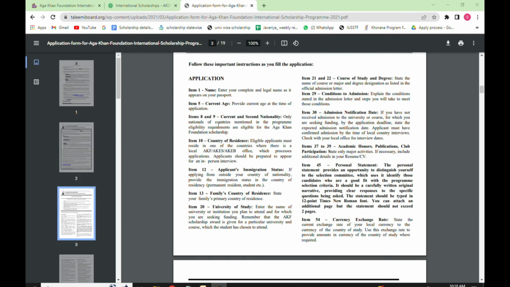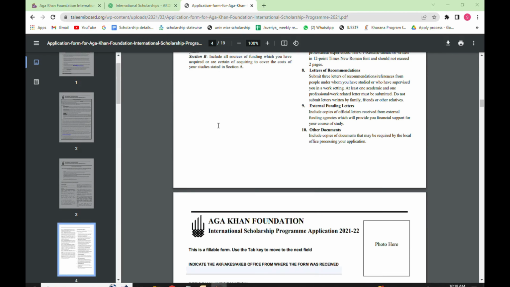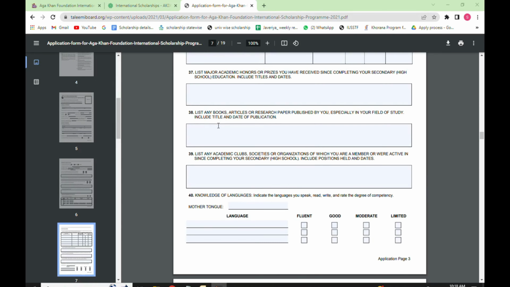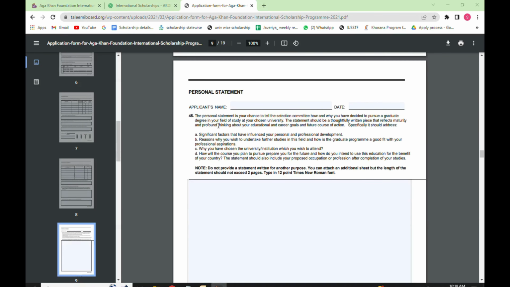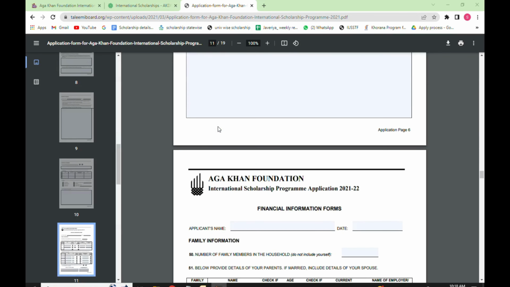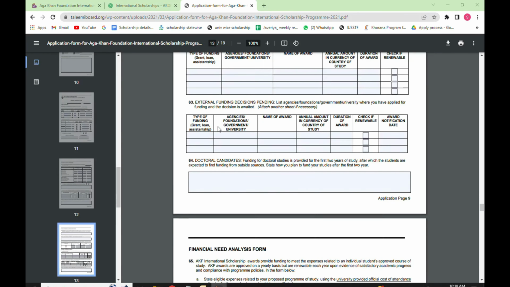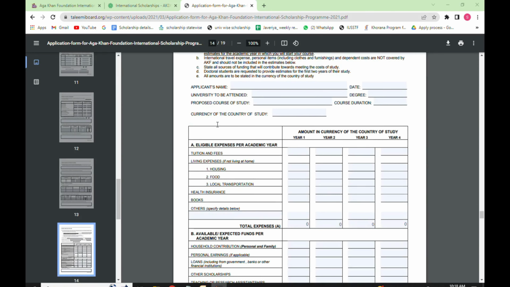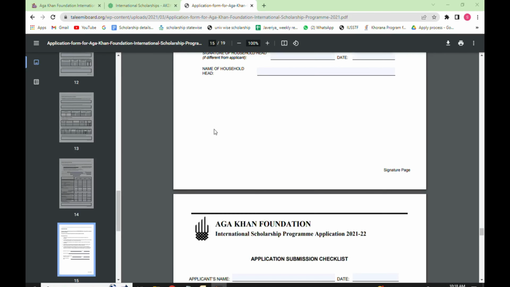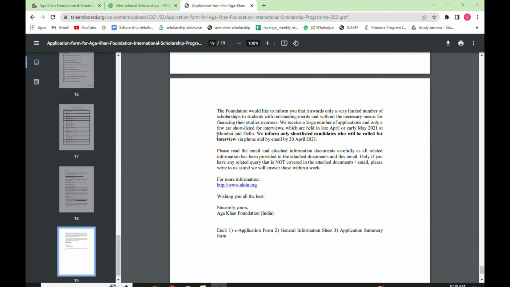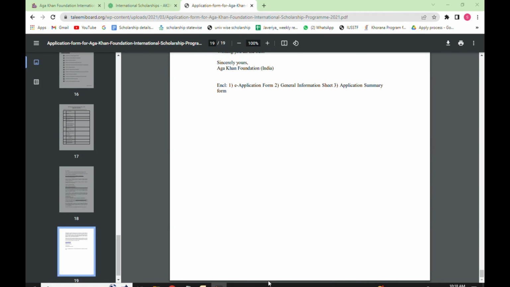So I am having previous year's application form. I'll be showing you. For this year also, the application form is same. Just have a glance over the application form so you will get idea what are all the documents you require and what all the information is required to fill this form. There is no need to write the form with a pen. You just have to type it by just clicking onto the sections which are asked to you. This is a fillable form. Use the tab key to move the next field.